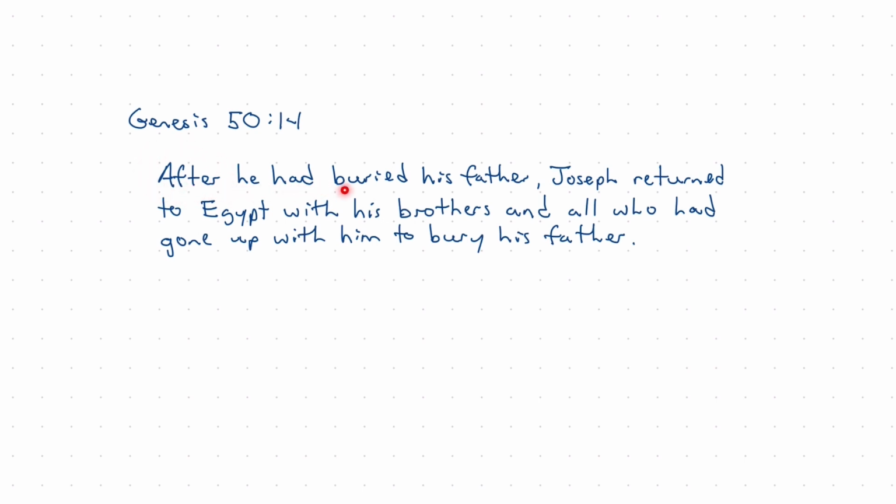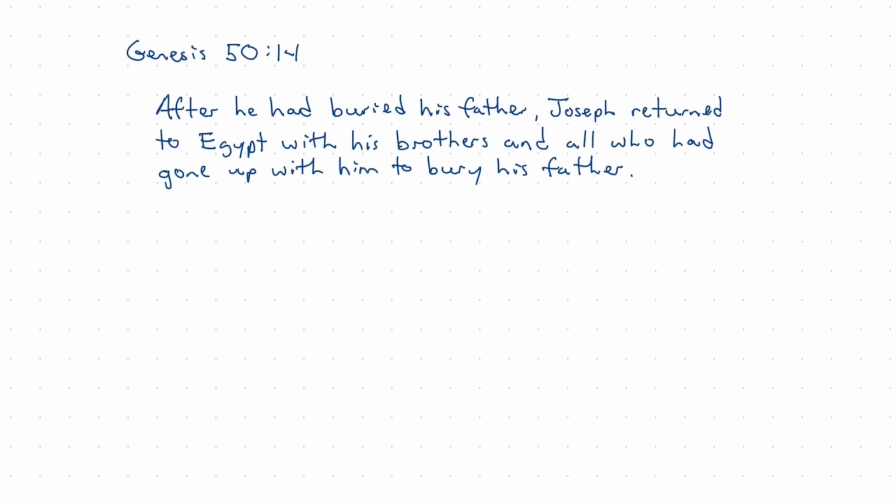After he had buried his father, comma, so we have our first proposition: he had buried his father. Then a second proposition: Joseph returned to Egypt with his brothers, and this is a key word that points us to the relationship of series or progression, so we'll keep that in mind. And all who had gone up with him to bury his father. So a third proposition there.